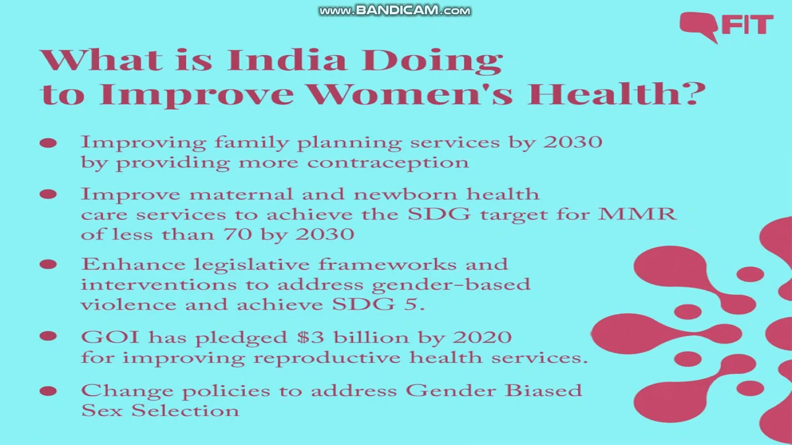So what is India doing to improve women's health? Improving family planning services by 2030 by providing more contraception, improving maternal and newborn health care services to achieve the SDG target for MMR of less than 70 by 2030, enhancing legislative frameworks, SDG 5. India has pledged to change policies to address gender-biased sex selection, right students?